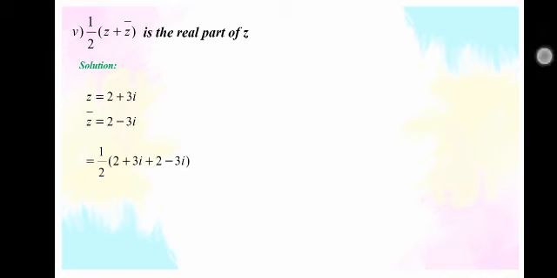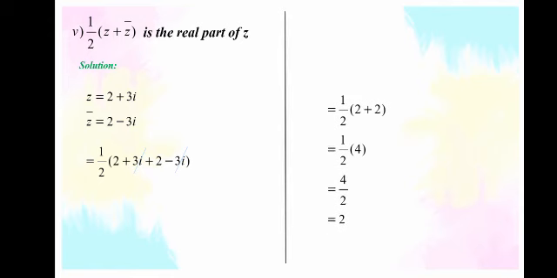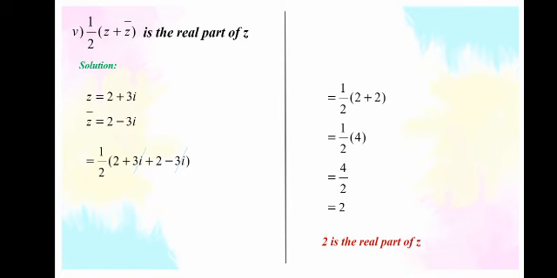Question number 6, fifth part is 1/2 (z + z₀) is the real part of z. You have to prove whether 1/2 (z + z₀) is the real part of z or not. For that, z value is 2 + 3i and z₀ is 2 - 3i. Replace the values in the equation. 1/2 (2 + 3i + 2 - 3i), the 3i and -3i will be cancelled, and 2 plus 2 is 4. 4 divided by 2 is 2, so it means 2 is the real part of z, because with the real part there is no imaginary term, there is no i, so it means that is the real part and it has been proved.